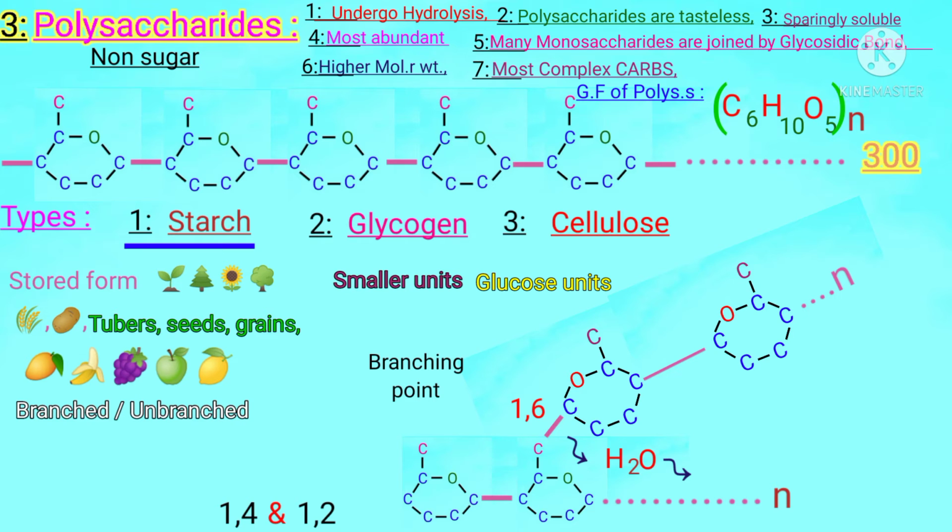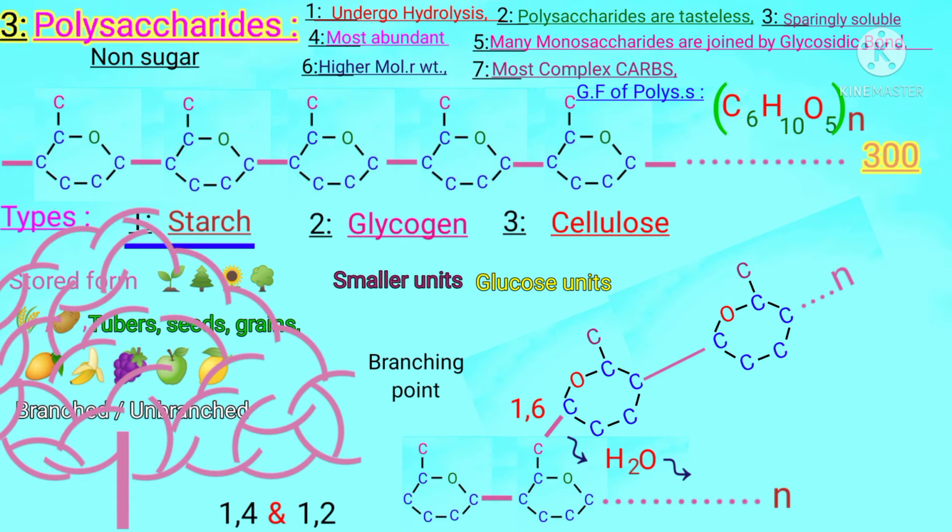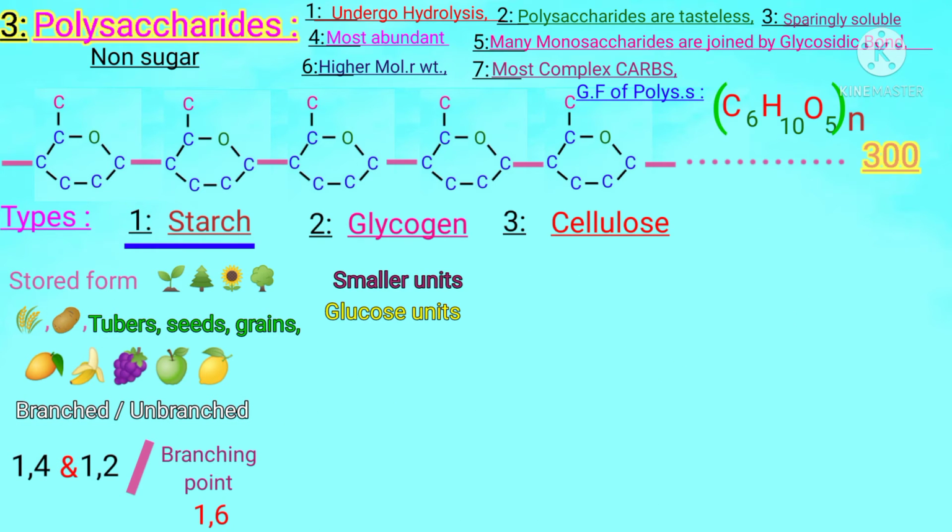Students, instead of drawing sugars or rings, the branches can also be represented in a very simple way, like the branches of a tree. Next, starch is also further divided into two types, amylose and amylopectin, that are two different types of starch. Students, both are different from one another, so both have different properties. First one, amylose, and second, amylopectin.